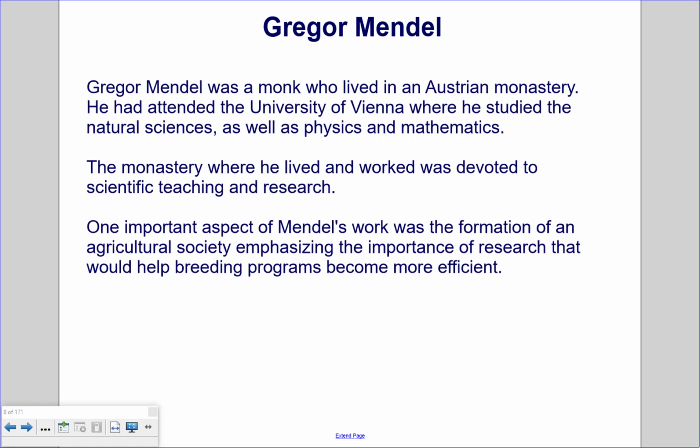Gregor Mendel was a monk who lived in an Austrian monastery. He had attended the University of Vienna, where he studied the natural sciences, as well as physics and mathematics. The monastery where he lived and worked was devoted to scientific teaching and research. In fact, a lot of the monks would go teach at the local school. One important aspect of Mendel's work was the formation of an agricultural society, emphasizing the importance of research that would help breeding programs become more efficient.